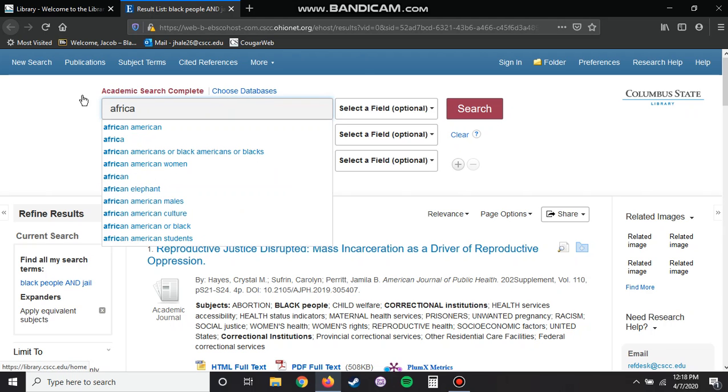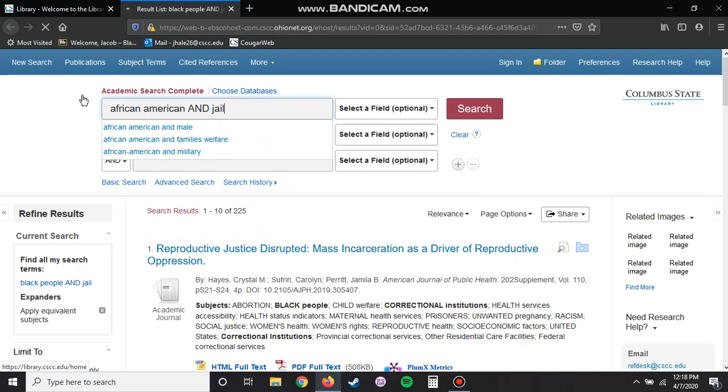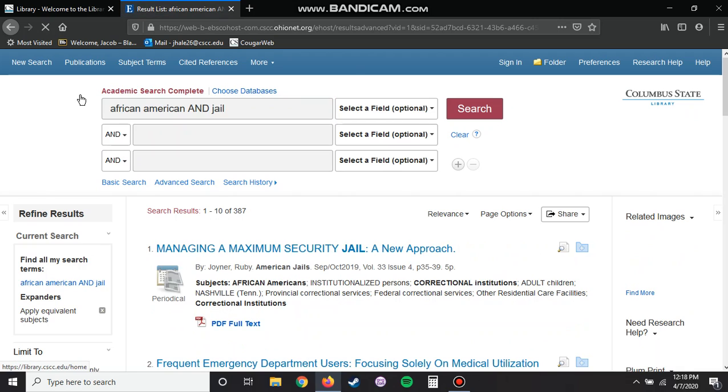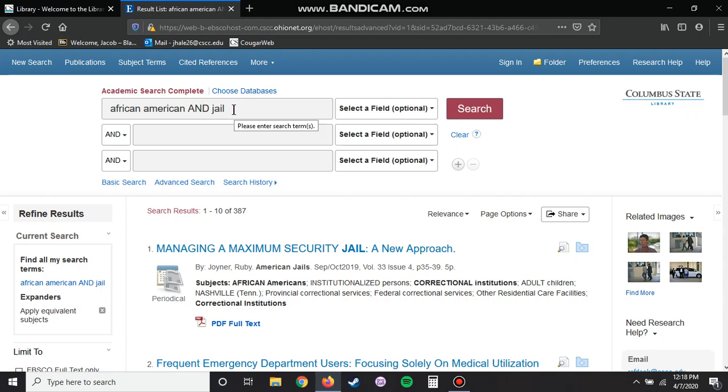So we could also do African American and jail. And notice that that gave me more results, and it also changed what my top result was. So even though to us, like as people, black and African American are sort of synonyms, the library search engine isn't going to treat those as being the same thing. So when you're doing your searches, you want to play around with your terms a little bit. You want to use synonyms for things.